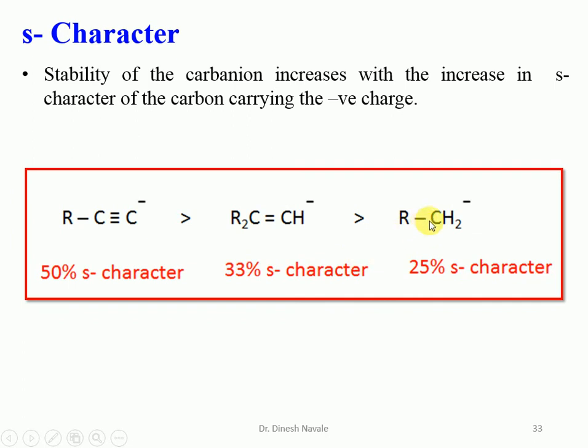33%, whereas in sp3 hybridization, the percentage of s character will be 25%. As we have mentioned above, the more the s character, the more the electronegativity, and the more the stability of the carbanion.